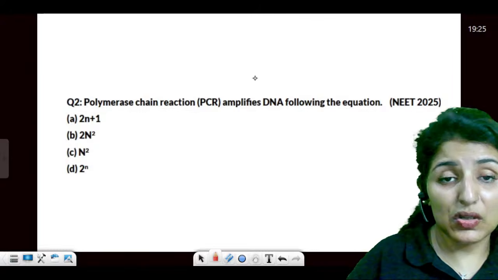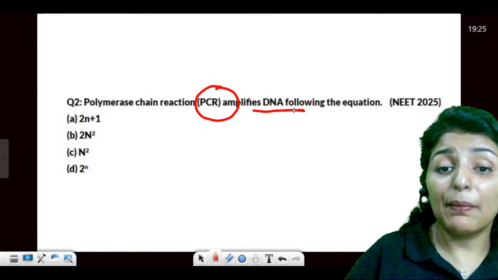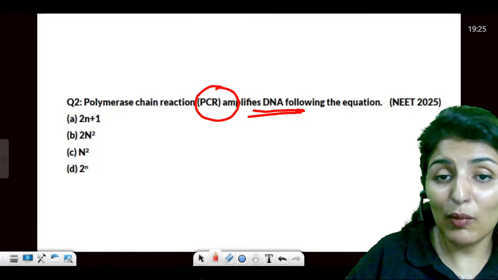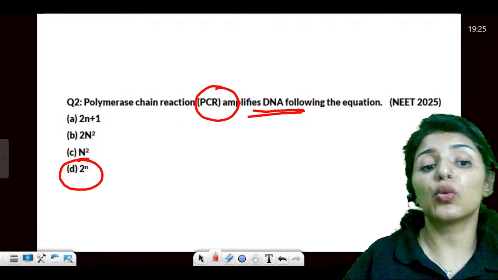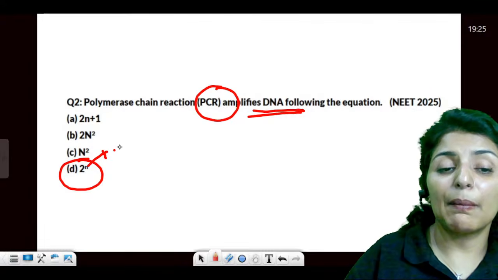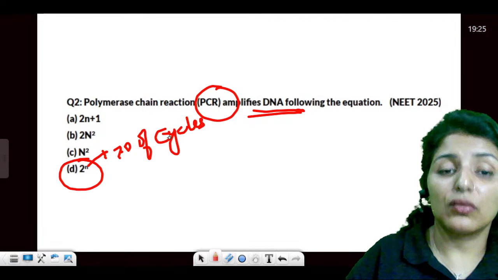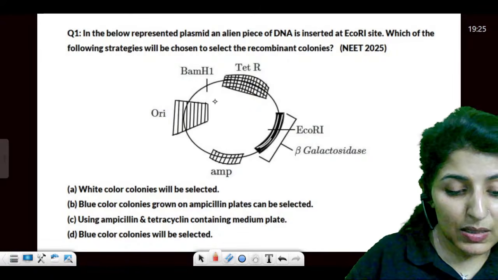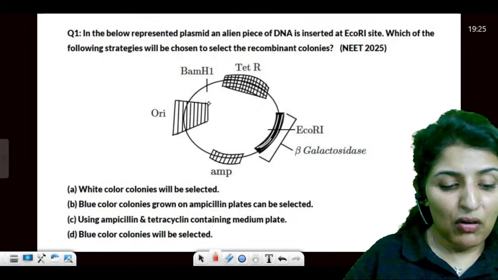Yes. Next question: polymerase amplifies the DNA. What is the formula to see how much it will be amplified? Answer would be 2 raised to the power n. N is the number of cycles. Number of cycles. Yes or no? Okay. Now, right, Jia. B is motor. Right. Moving on then.